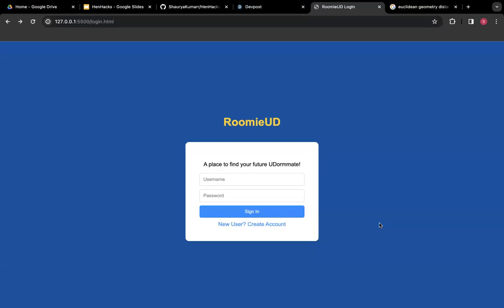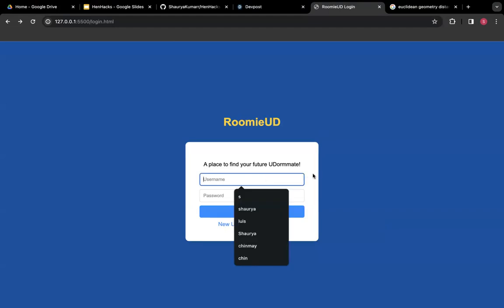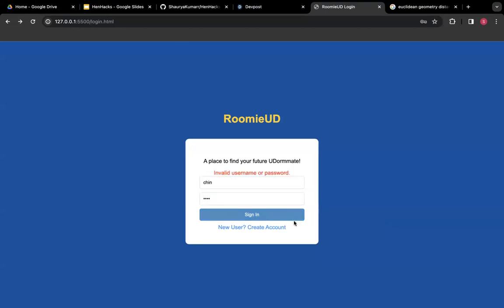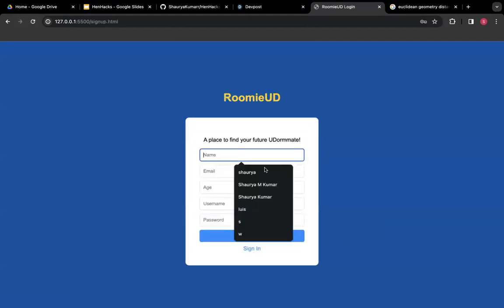And with that, I'll pass it off to Shoria to talk about our login. Yeah, thank you. So when you first log in with RoomieUD, the first thing you're greeted with is a sign-in section. And the thing is that this is based off of local storage. So if I were to input random information, it would not recognize it because it's not in the local storage. So the first thing you'd have to do is actually register your account.